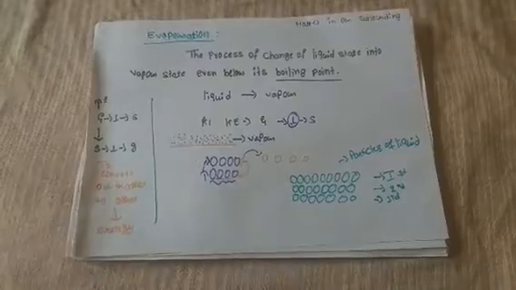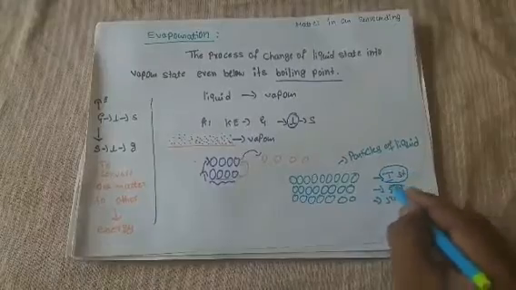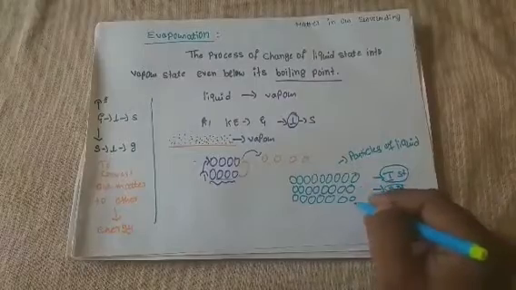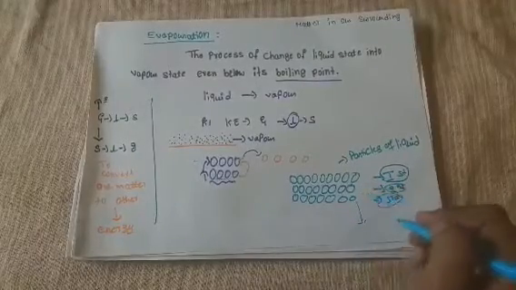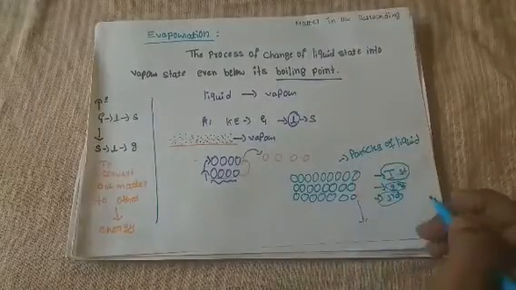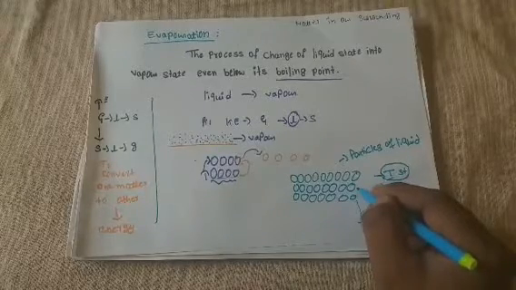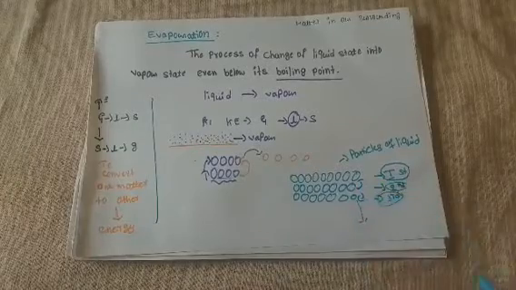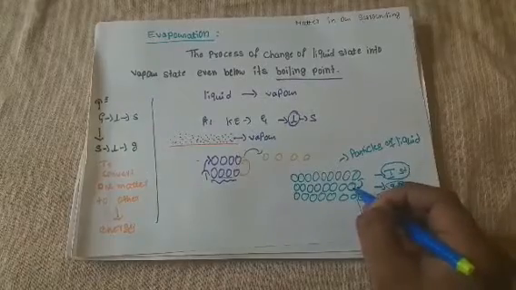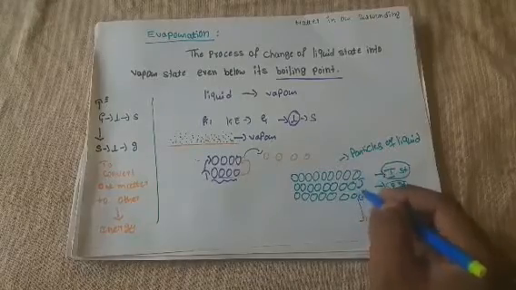Just imagine. These are the first molecules, these are the second molecules, these are the third molecules. Below the third surface there are some other water molecules. Just consider the first and second water molecules. The second water molecules are surrounded by other water molecules. Yes or no? All the second water molecules are surrounded by other water molecules on all sides.